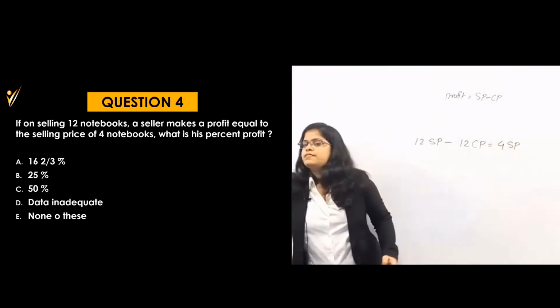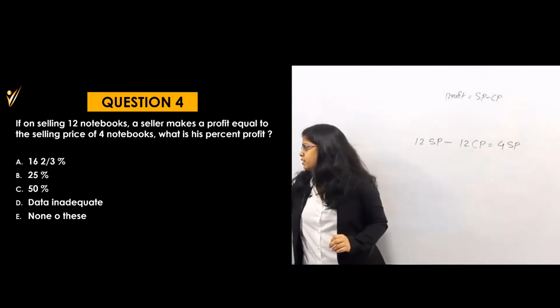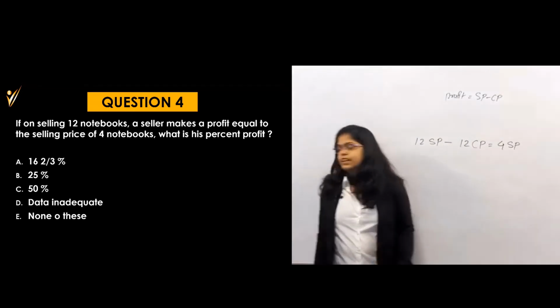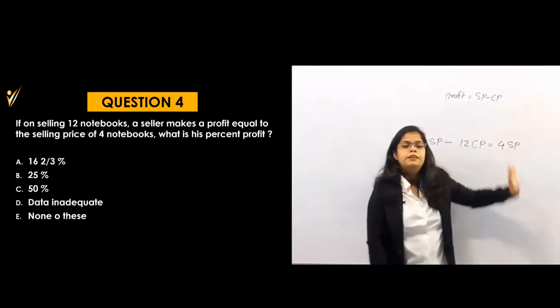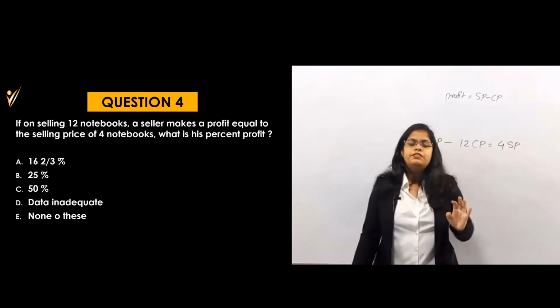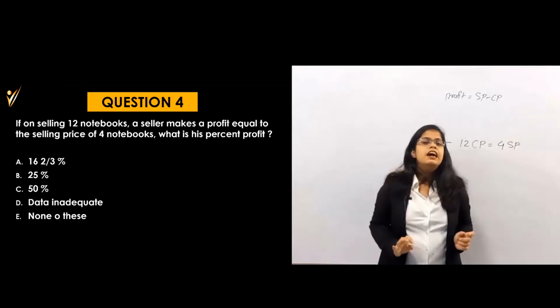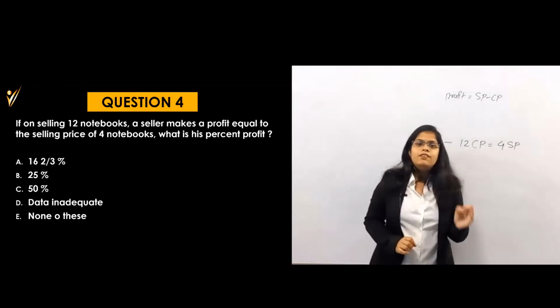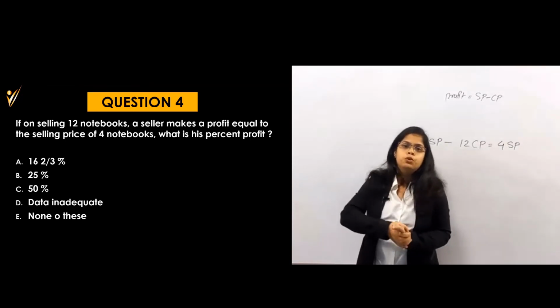I will explain this equation now once again. Try to understand exactly what I am saying. What they said, there is a profit. Profit is nothing but the selling price minus cost price. There is some selling price of the 12 notebooks. Suppose 12 notebooks he is selling at 100 rupees. Definitely there will be some cost price of those exact 12 notebooks.